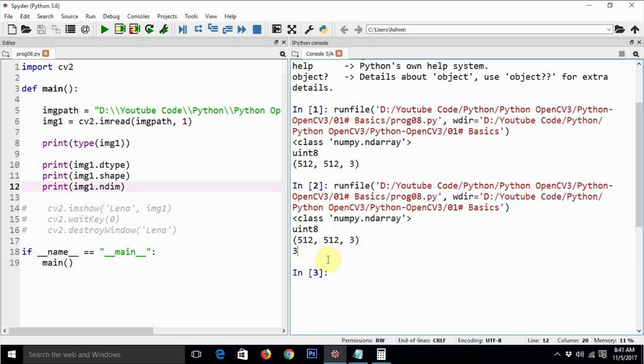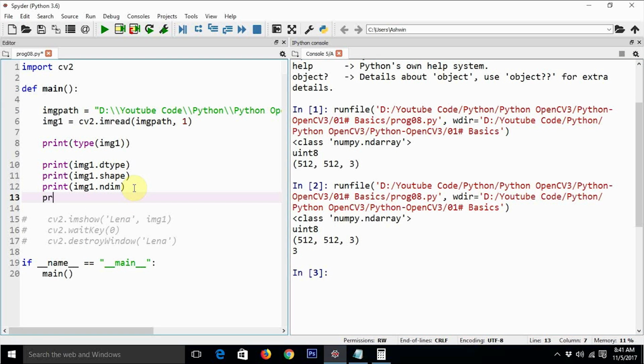Only in the case of a grayscale image or a black and white image, we are just going to have 2 dimensions, that is the height and width, and every pixel is going to represent a shade of gray. We are going to see that in a moment once we are done with the color image stuff. And the final thing that we are going to see is print size of the image, img1.size.